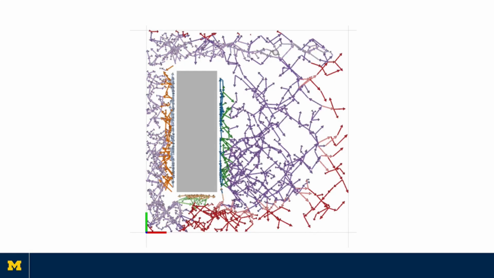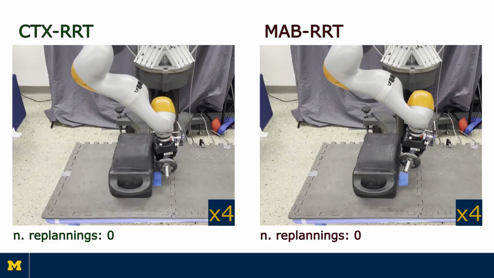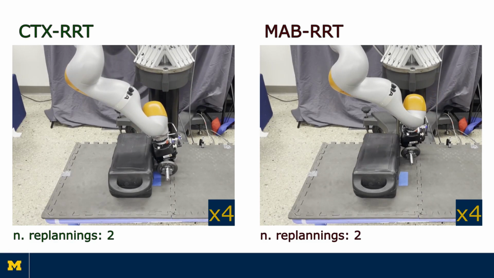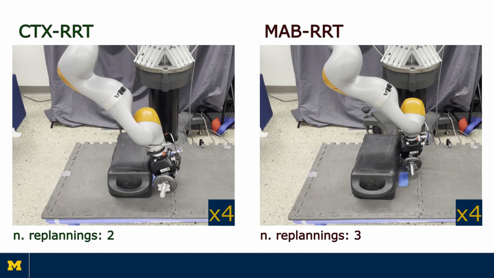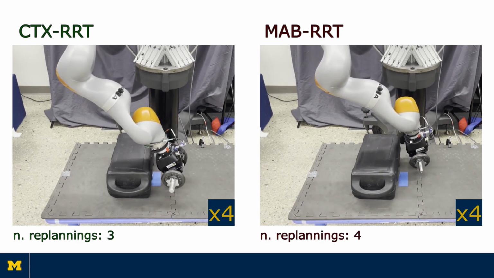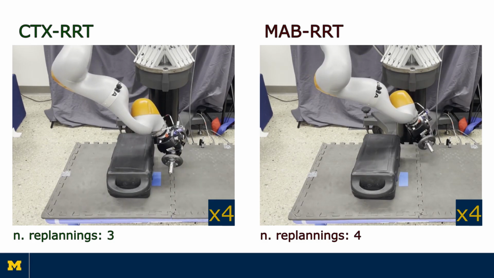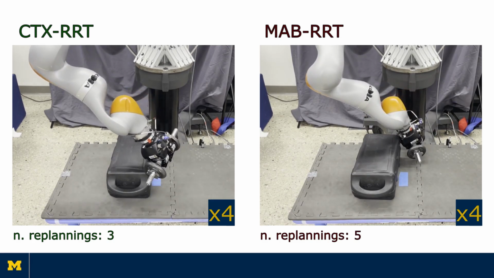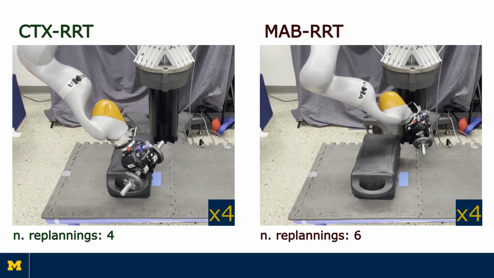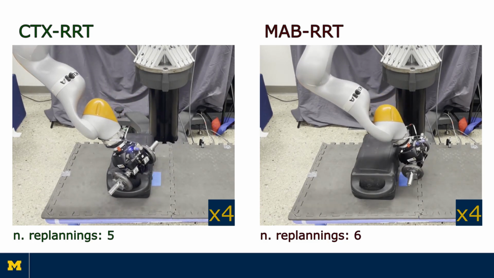avoid future stops. We consider now a more complex case study with a 7-DoF arm moving a heavy dumbbell from a starting point to a goal area. The robot control is compliant, causing tracking errors depending on the robot configuration. We evaluate the number of replannings to get to the goal when an obstacle is on the way and stops the robot's execution. As you can see, both planners cause the robot to collide with the obstacle because of the